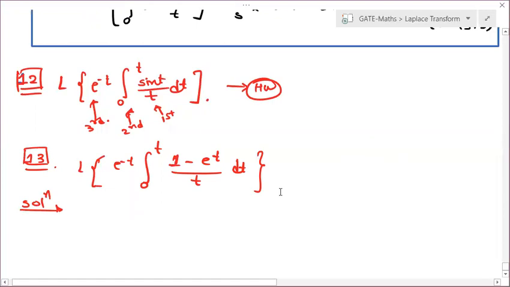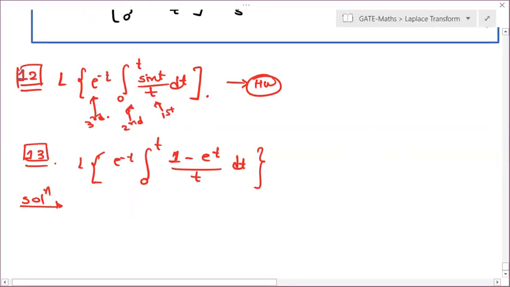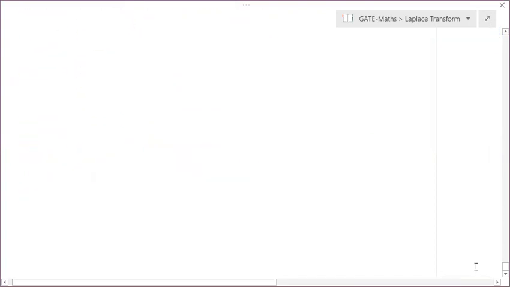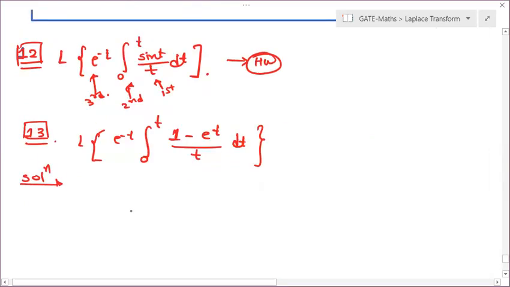So we'll go step by step. First we are going to find the Laplace transform of 1 minus e to the power t, according to the formula. Then we'll apply all the properties. So here, Laplace of 1 minus e to the power t.